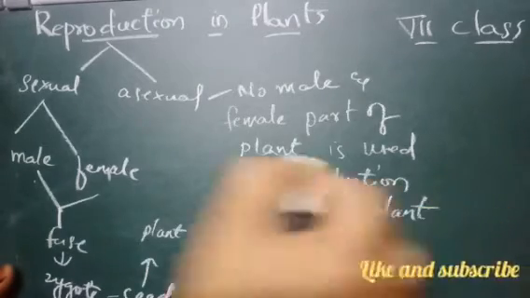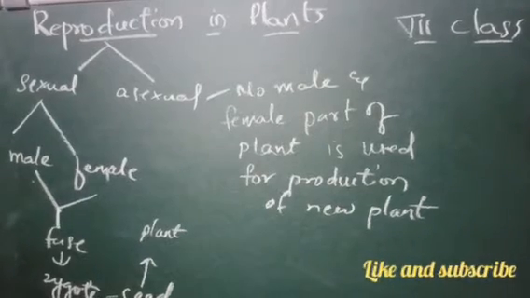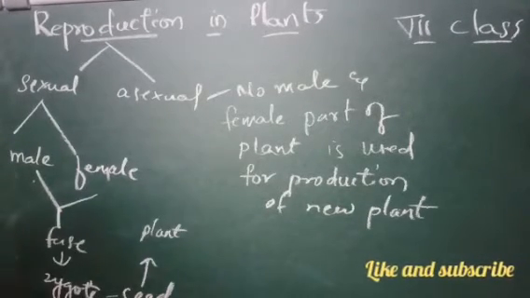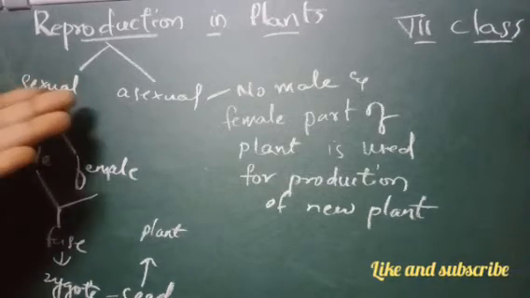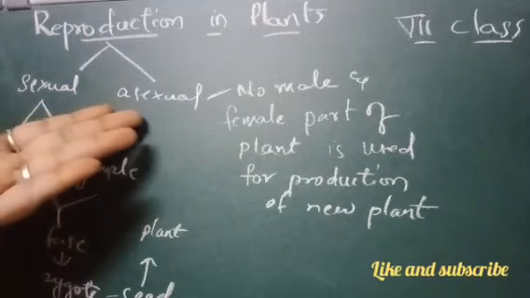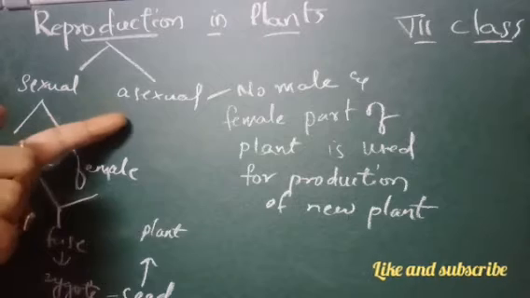So no male and female part is used for the production of new plant, right? Without the help of the male and female part, the production of new plant will take place. That is called asexual reproduction.